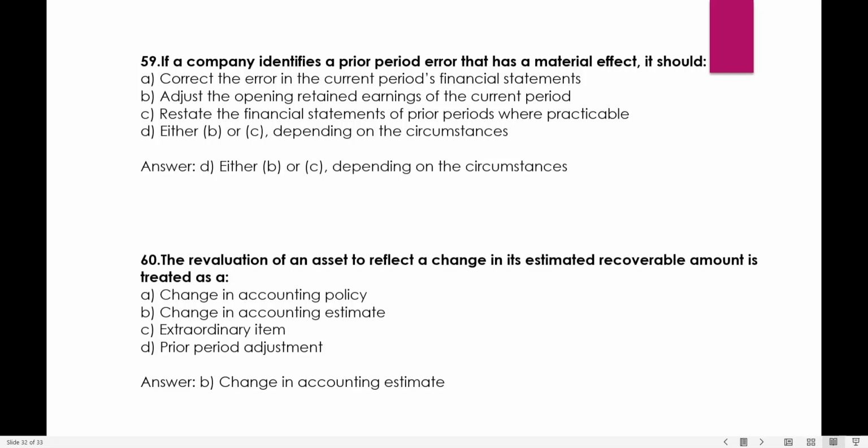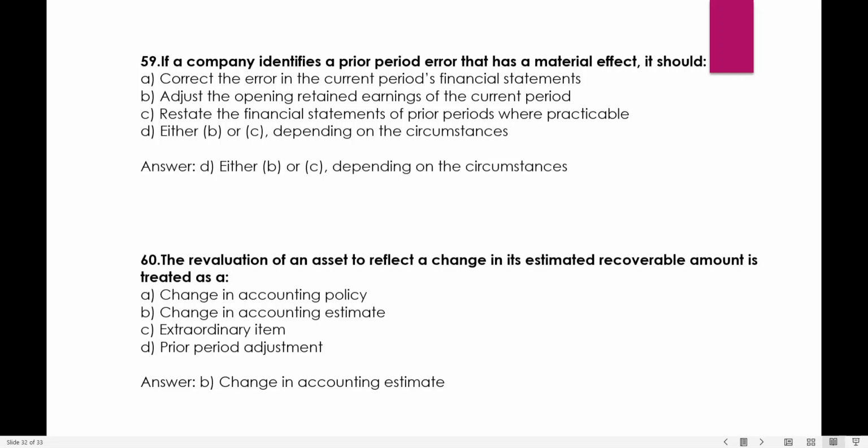Okay, then: the revaluation of an asset to reflect a change in its estimated recoverable amount is treated as a change in accounting policy, accounting estimate, extraordinary items, or prior period adjustments. The value of the asset has increased. Simply, when there is a change in the estimated required amount, it is obviously treated as per accounting estimate.